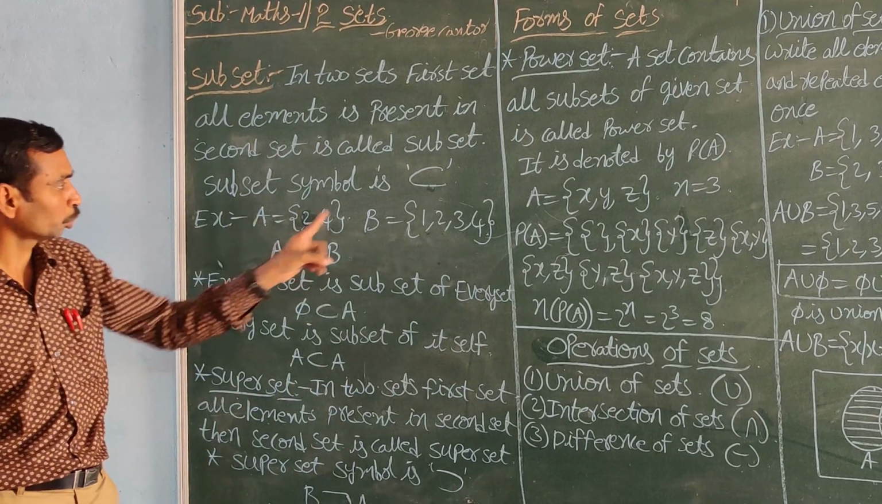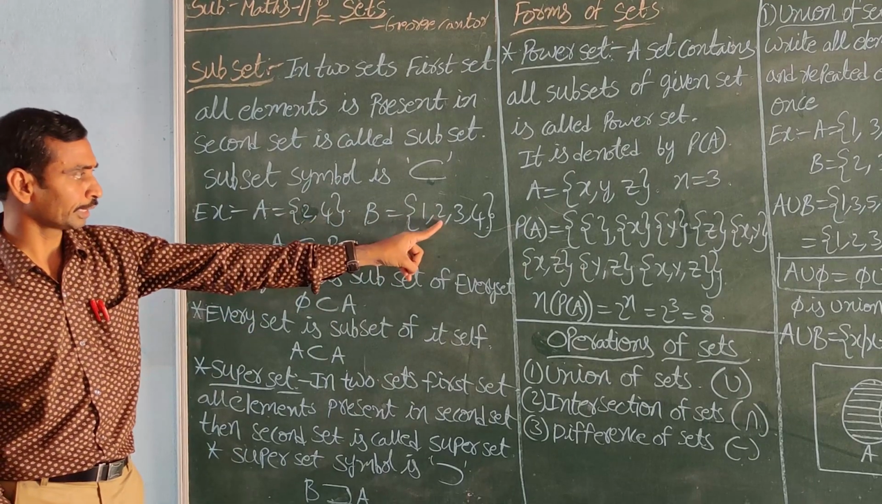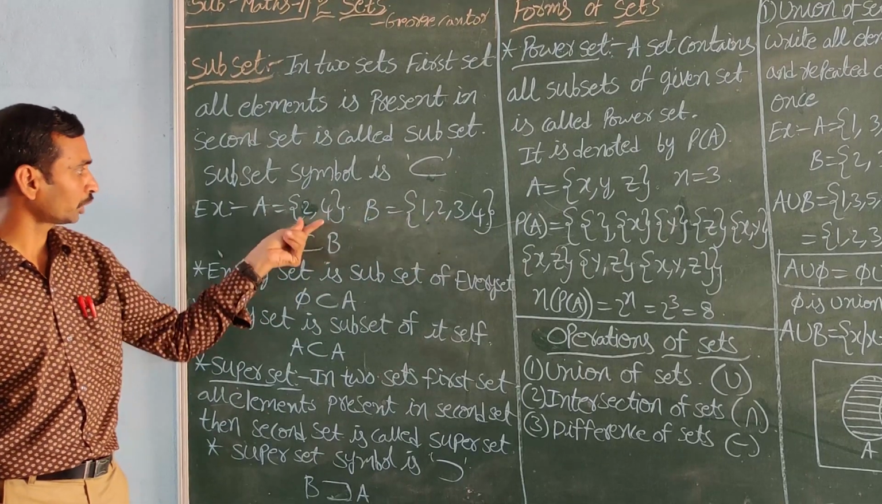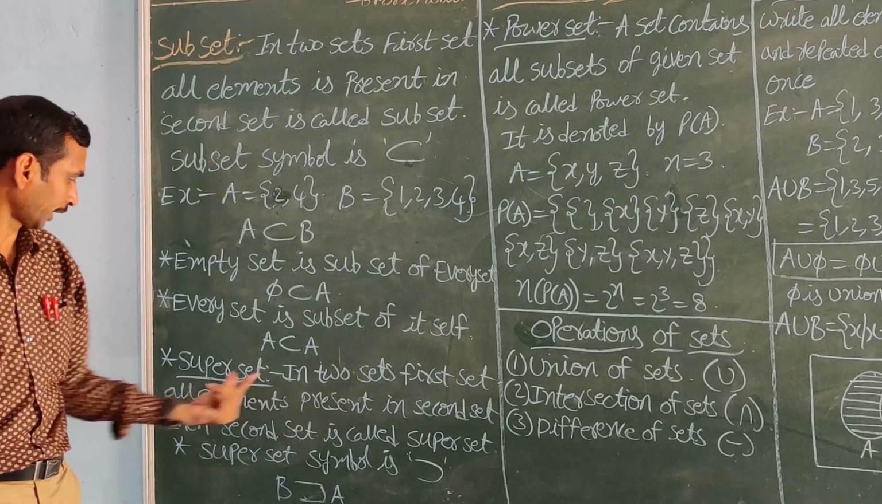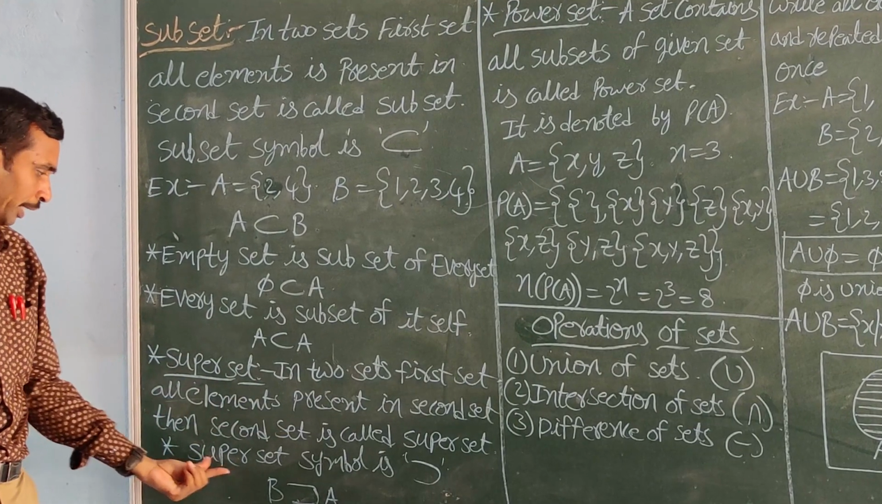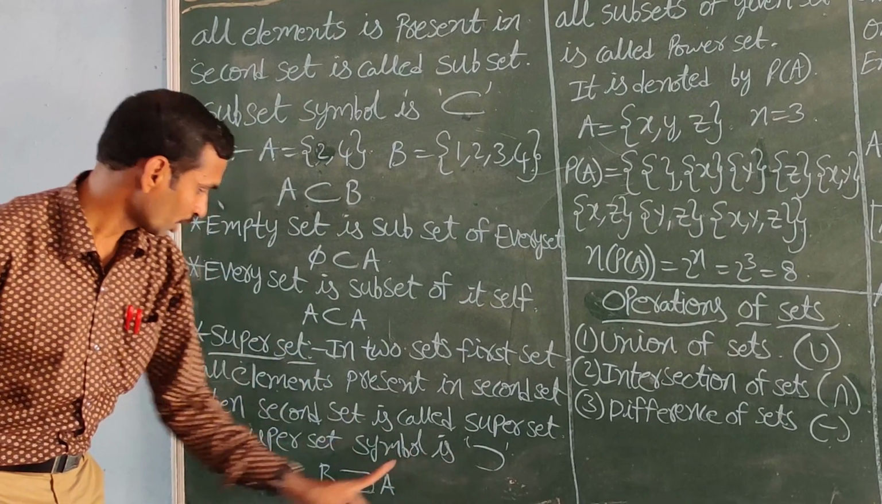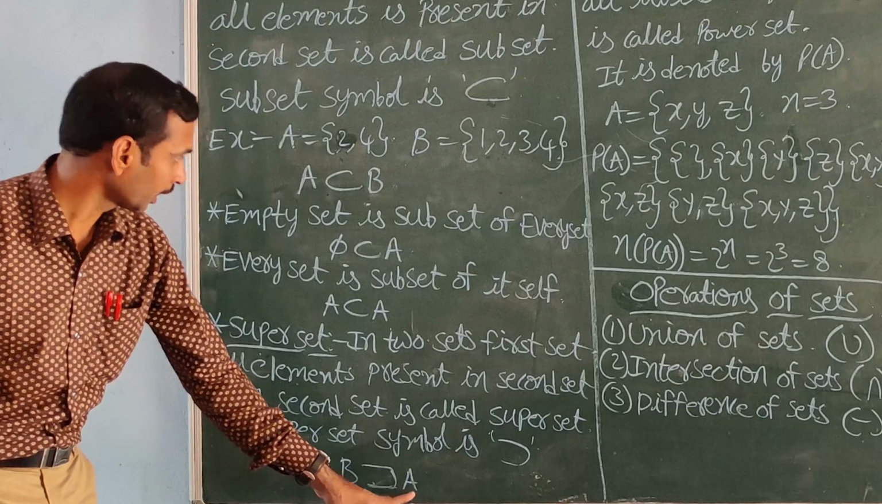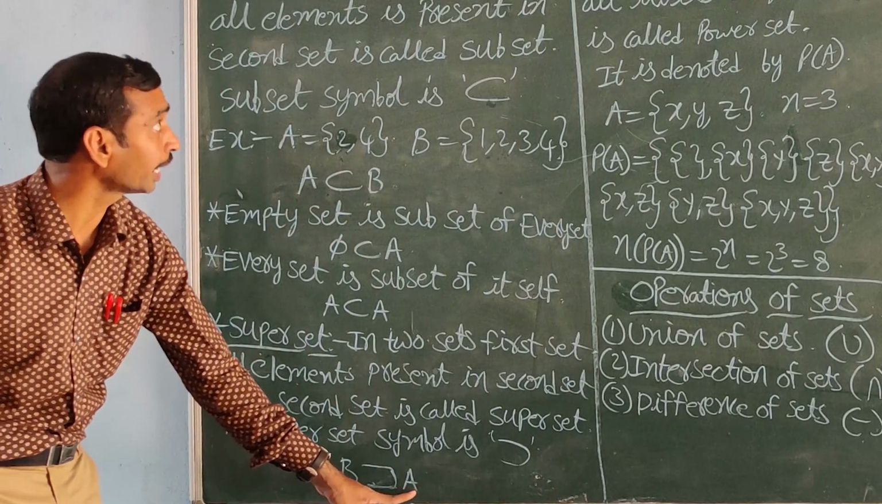Next, superset. Same like this, take two sets. The first set is the small set and the second set is the big set. The small set is called the subset and the big set is called the superset. The superset symbol is like this, a reversed C. B is a superset of A. Here A is a subset of B and B is a superset of A.